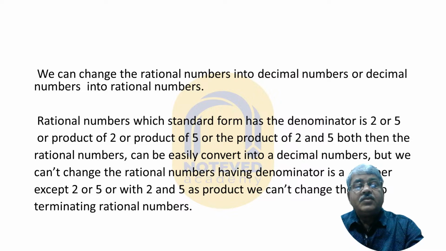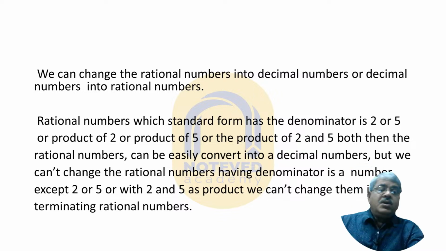We can easily convert these fractional numbers into decimal numbers. But we cannot change rational numbers whose denominator has any factor other than 2 or 5 into terminating decimal numbers.